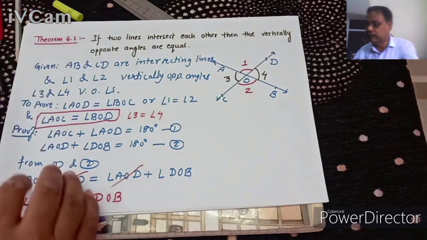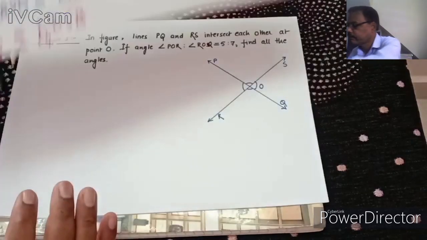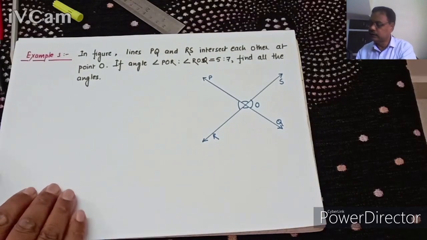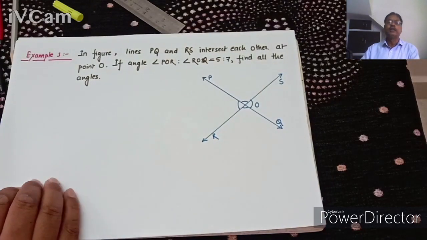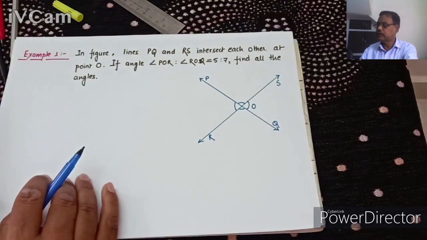Understand? Now let us come to the next. We are coming to an example. Example 1. See the figure please.